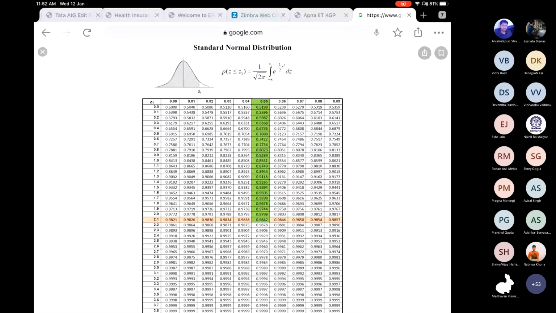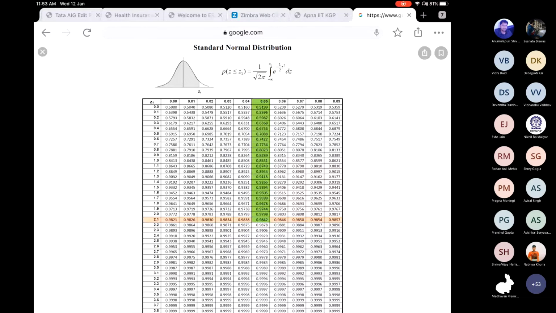So this will be 0.8997. Can everybody see that value? 1.2 plus 0.08 gives 0.8997.